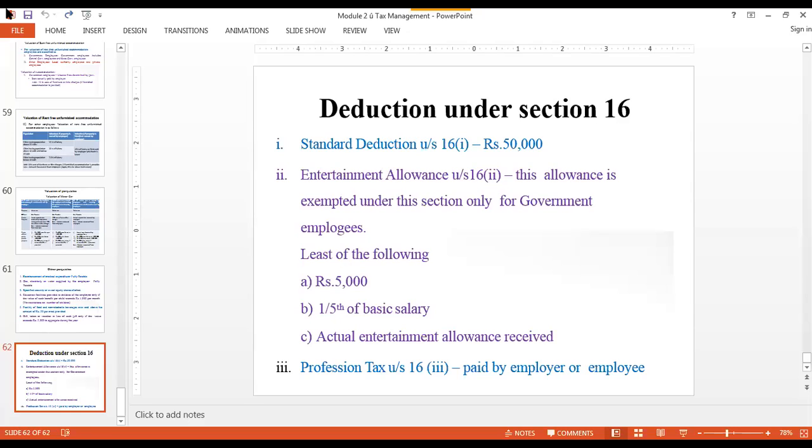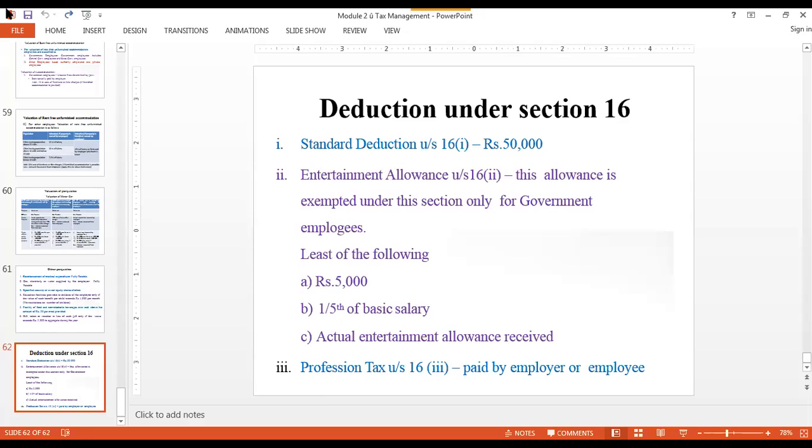The first point says that the government has said that 5,000 rupees will be permitted for you as entertainment allowance. Second, it says 1/5 of your salary. Please remember, it says 1/5 of your basic salary. It doesn't say salary, it says 1/5 of your basic salary. So please understand these words. So 1/5 of my basic salary has to be taken into consideration, and the actual amount received has to be taken into consideration. I'll just give you an example.